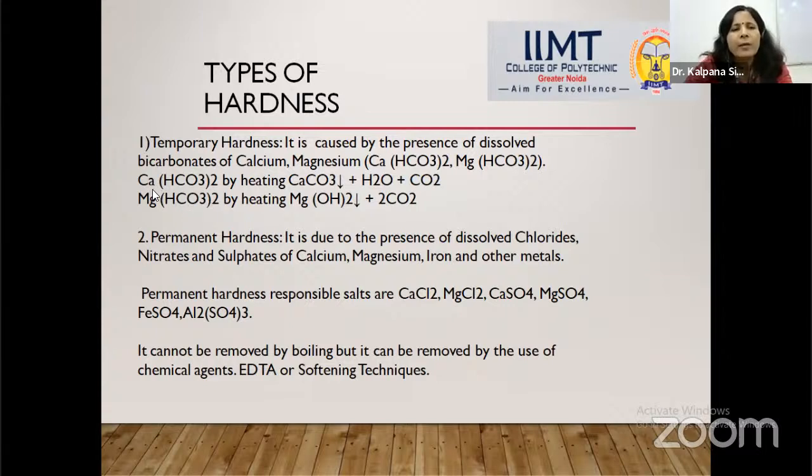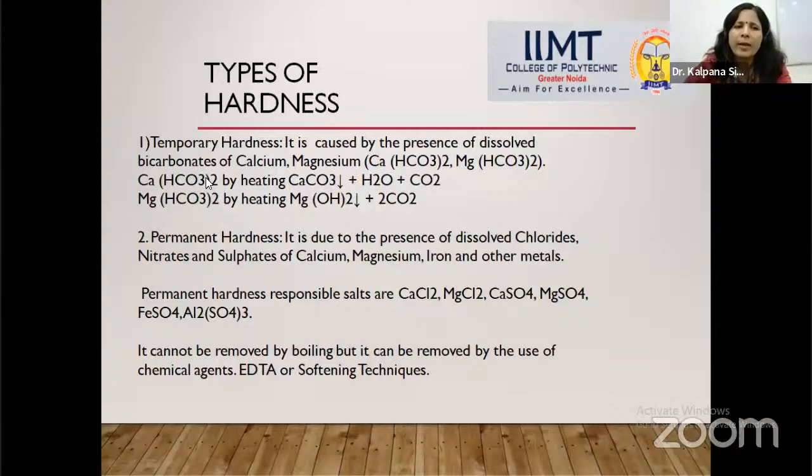If you start heating this water sample, calcium bicarbonate is easily converted into calcium carbonate, water, and carbon dioxide. Similarly, if magnesium bicarbonate is present in the water, it is converted into magnesium hydroxide and carbon dioxide.